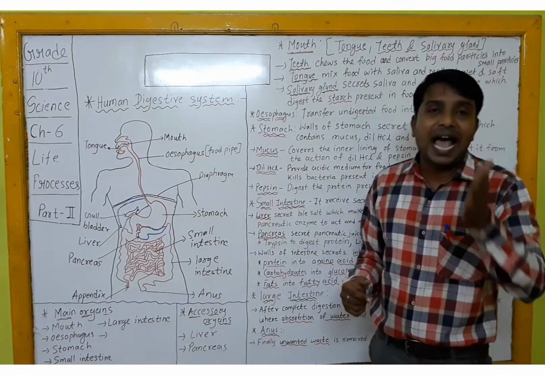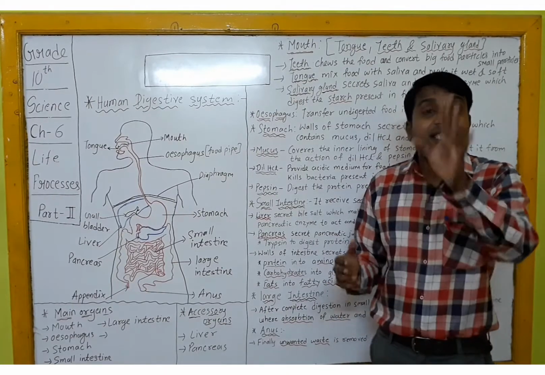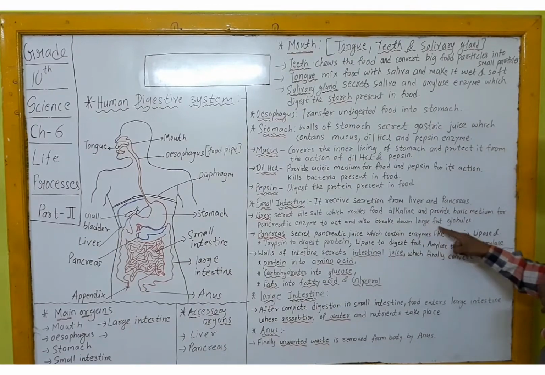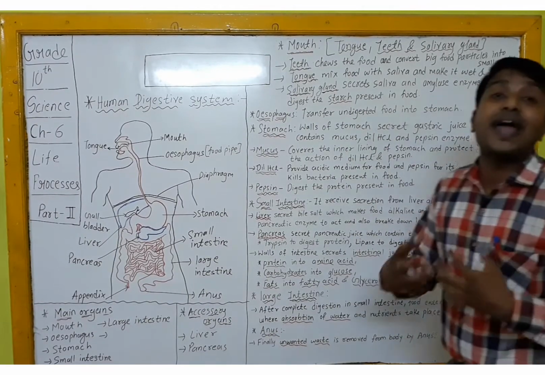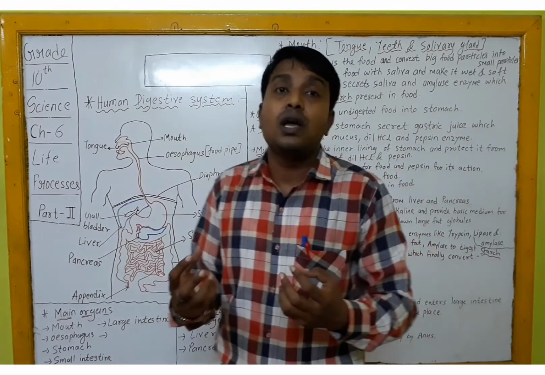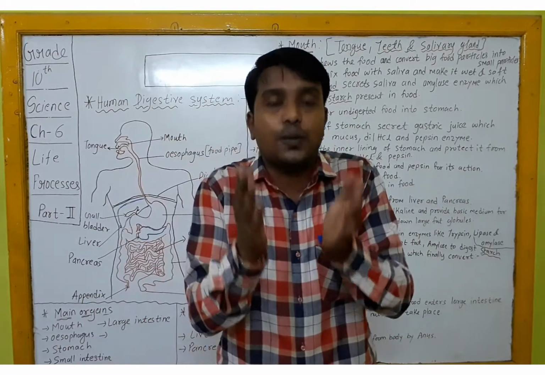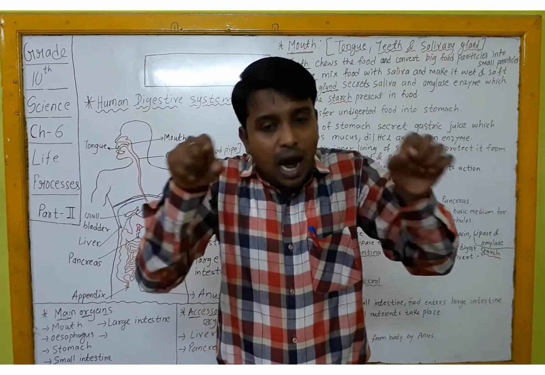firstly converts the acidic food into a basic food, and secondly along with that it breaks down the large fat globules. That means whatever the food we eat is very oily, it contains fatty substance in it, so that fatty substance is very large in size.